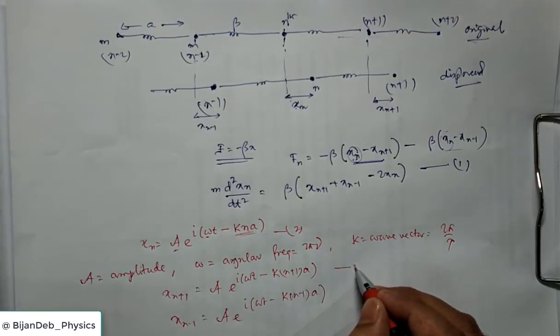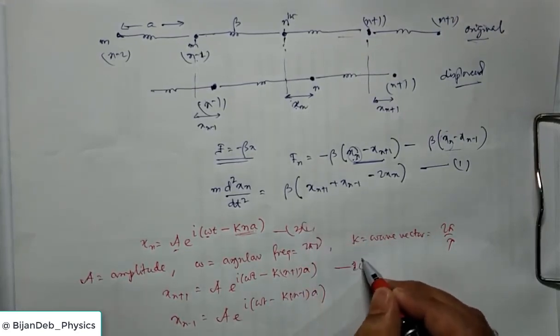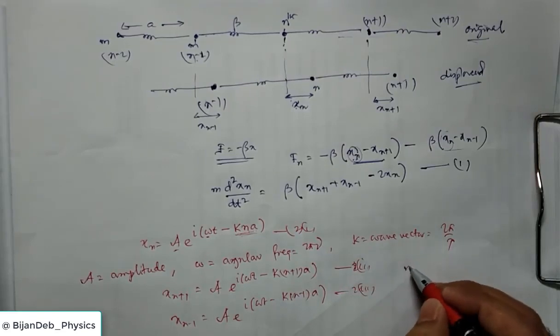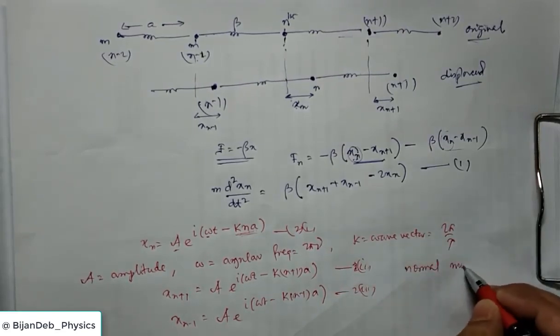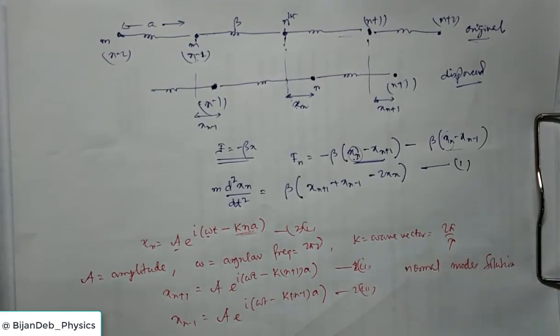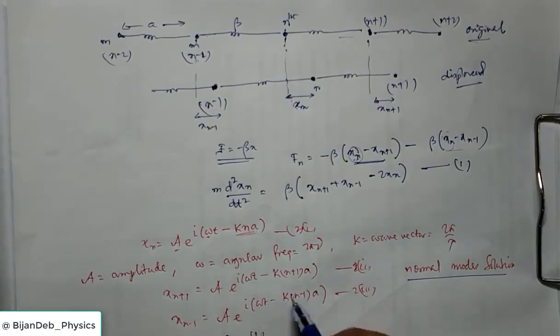So this type of solution, equations 2.1, 2.2, 2.3, these types of solutions are called normal modes solution. These are the simplest solutions, and we take them of the complex form, so these are very easy to solve because these have an exponential part. So once we substitute 2 in 1, all exponential terms will get cancelled out and we will have some simple expression. From this we will find omega, the angular frequency of the elastic wave due to lattice vibration.